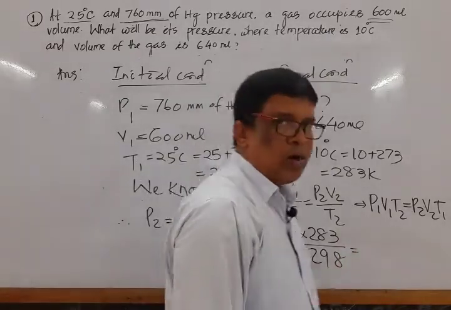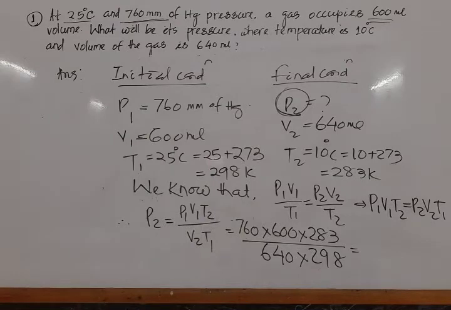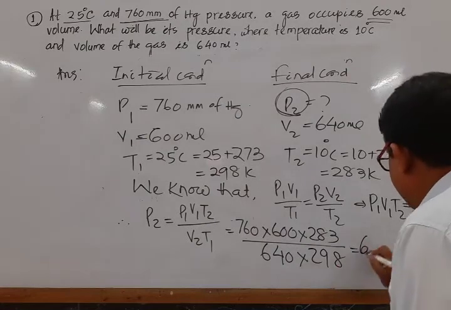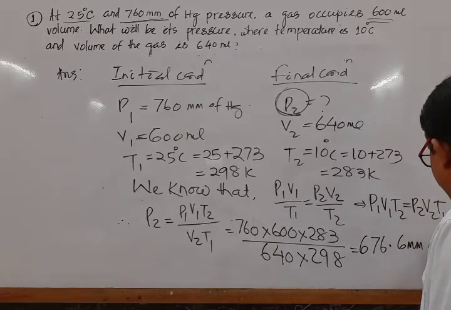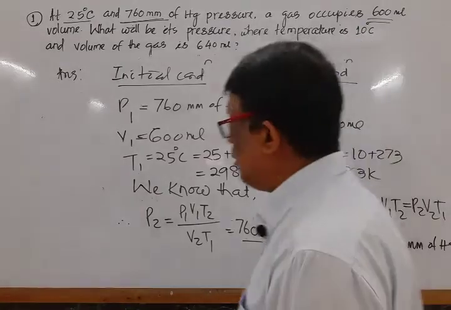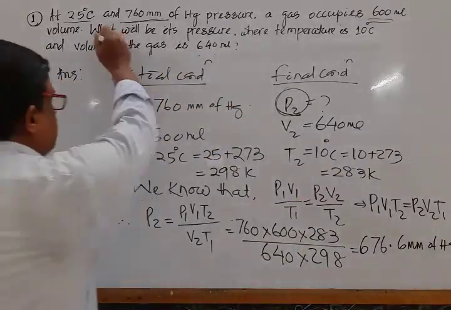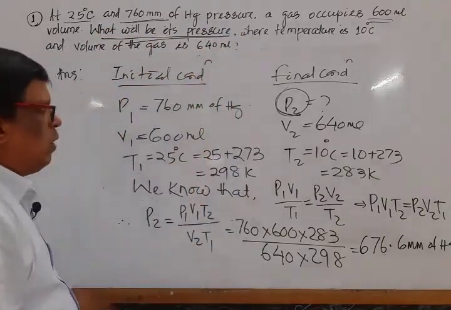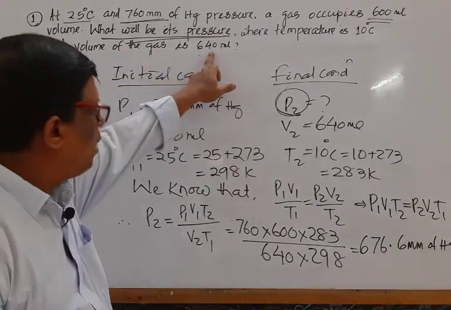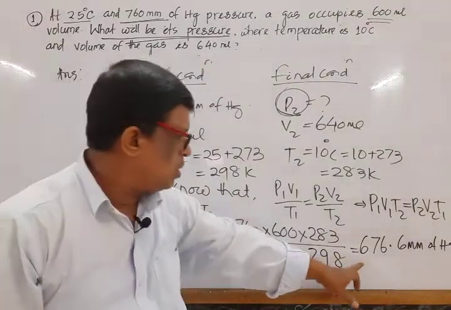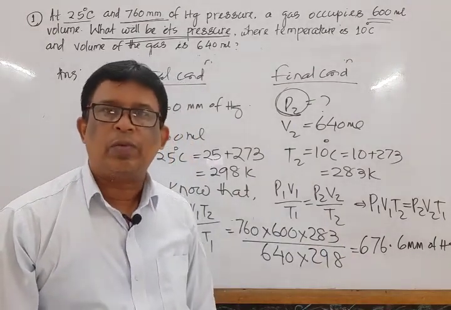Mark that. On solving this, the numerical answer is 676.6 millimeter of mercury. Okay, what is the question? Question is, what will be its pressure when the temperature is 10 degrees Celsius and the volume of the gas is 640 ml? In that case, the pressure of the system is 676.6 millimeter of mercury.